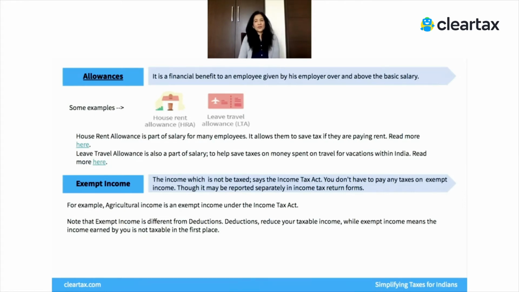It's important to remember that exempt income is not something which we can call a tax-free income. All right, so a tax-free income may be something else. It may be specifically allowed to you that no tax will be levied. But exempt income is something which the Income Tax Act says that such an income is entirely exempt from tax, no taxes to be levied, but still very important to report them in your tax returns.